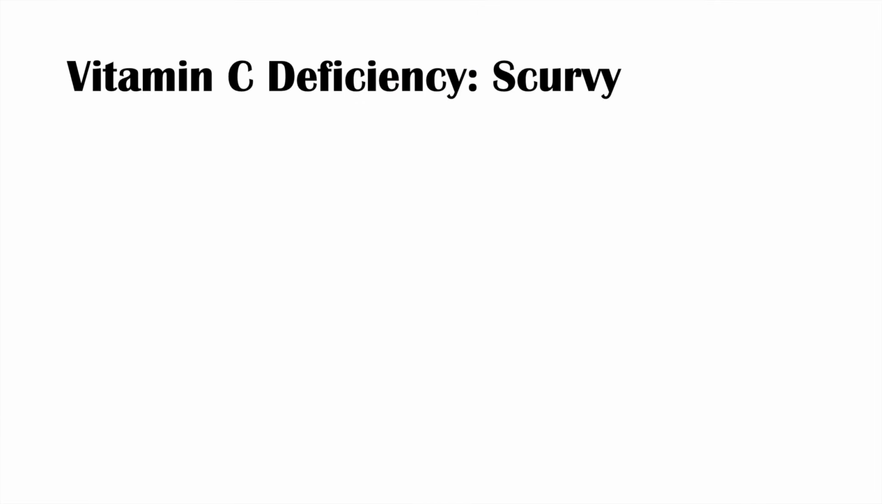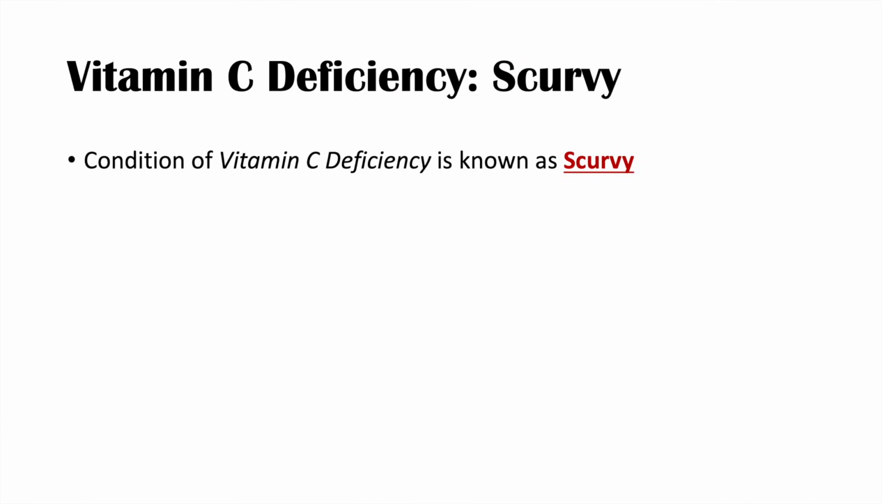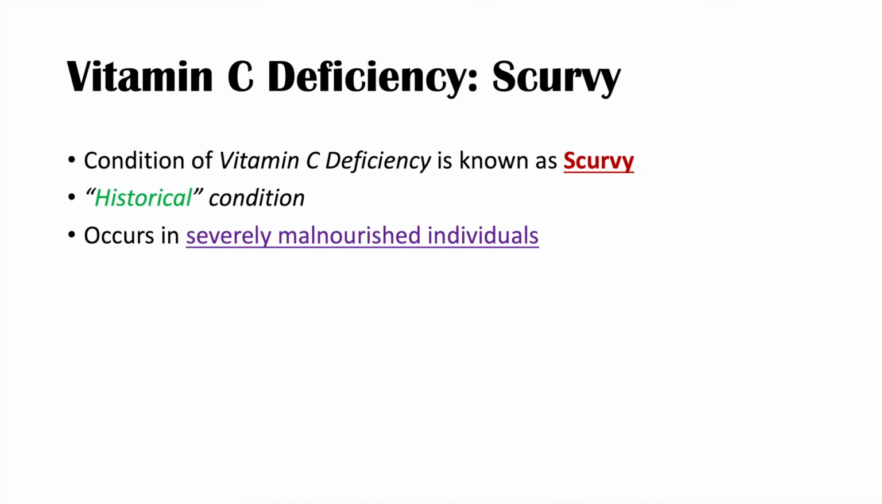But first, vitamin C deficiency, what is it? What do we actually call it? We actually call a condition of vitamin C deficiency scurvy. So why do we get it? Who gets vitamin C deficiency? Well, vitamin C deficiency or scurvy is considered a historical condition, but it can still happen in today's society. It generally occurs in severely malnourished individuals. As we talked about before, it's due to a reduced dietary intake, particularly of citrus fruits and other vegetables.